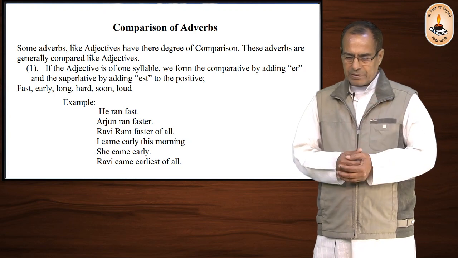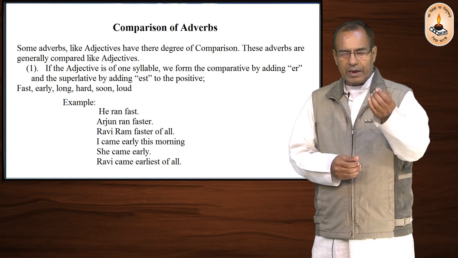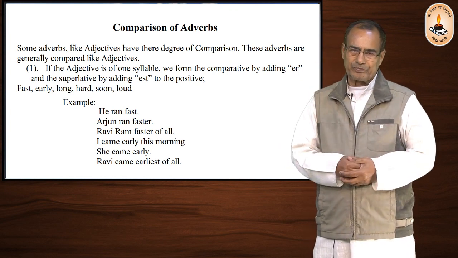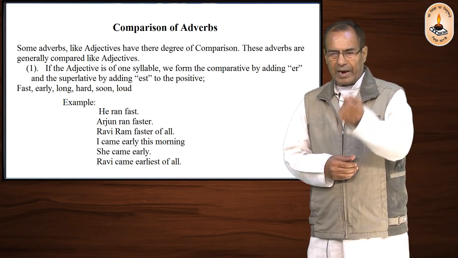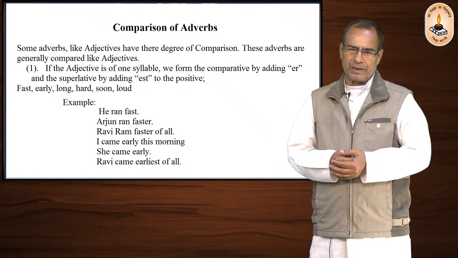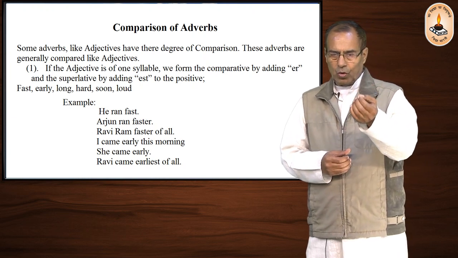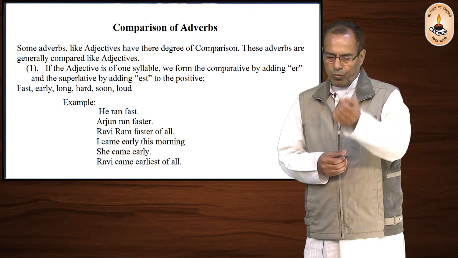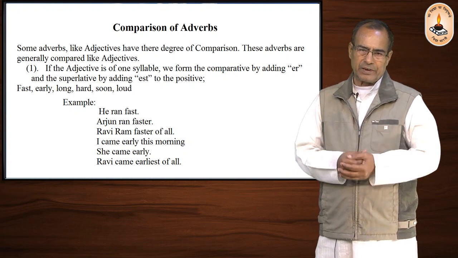The examples can be: he ran fast, positive degree; Arjun ran faster, comparative degree; and Mukesh runs fastest of all, superlative degree.